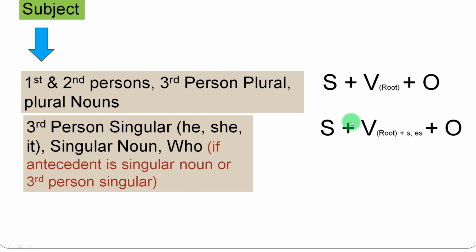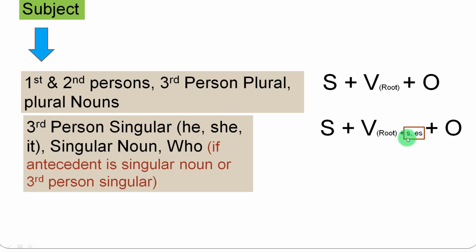The formula is, we are going to place the subject first, then we are going to use the root verb, and we are also going to add another thing, and that is s or es with the root verb. For example, if the root verb is go, and the subject is third person singular, or any of these, then the root verb go will turn into goes. Es will be added at the end of that root verb. And if there is an object present, then we will place the object at the end.